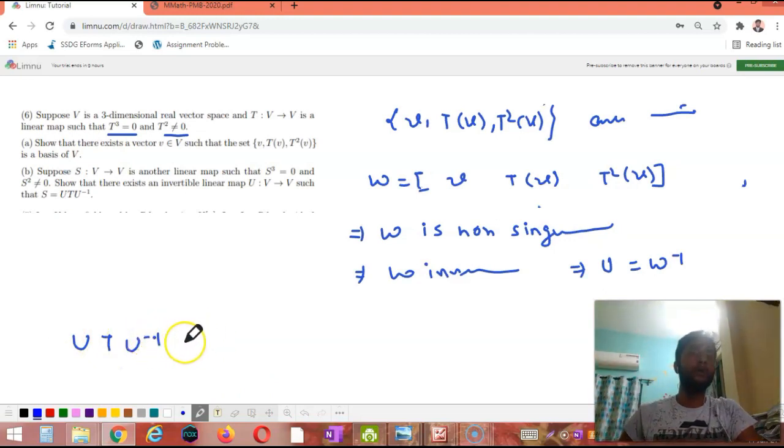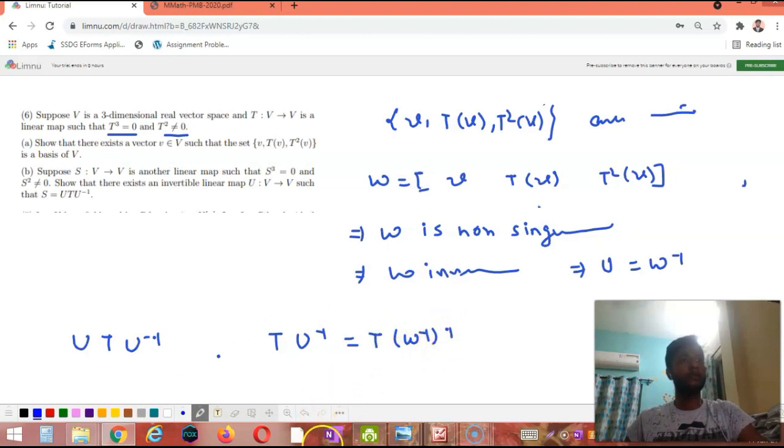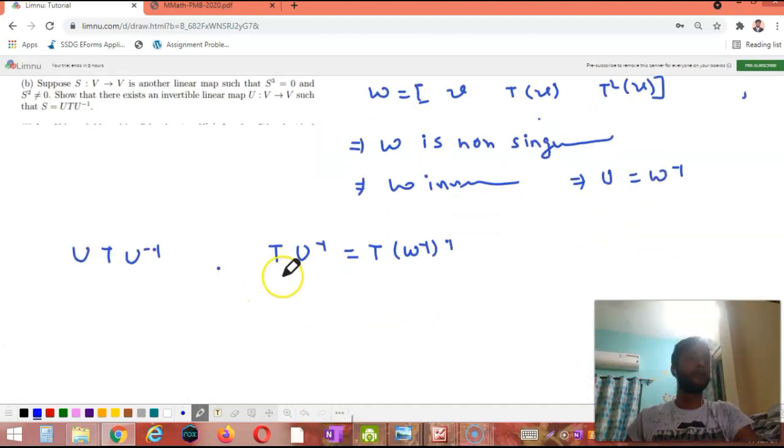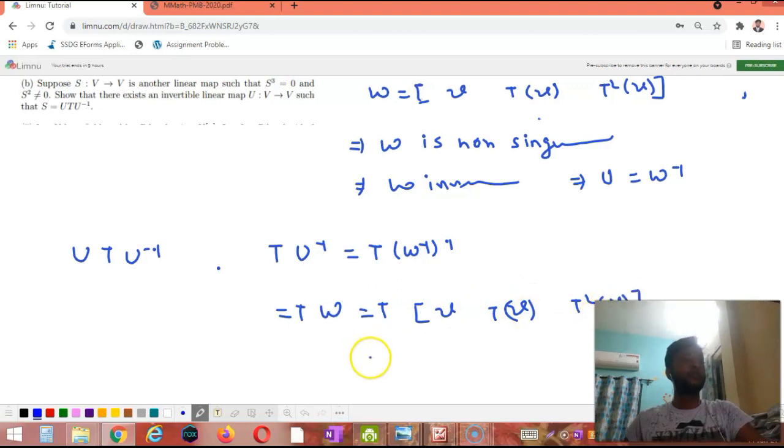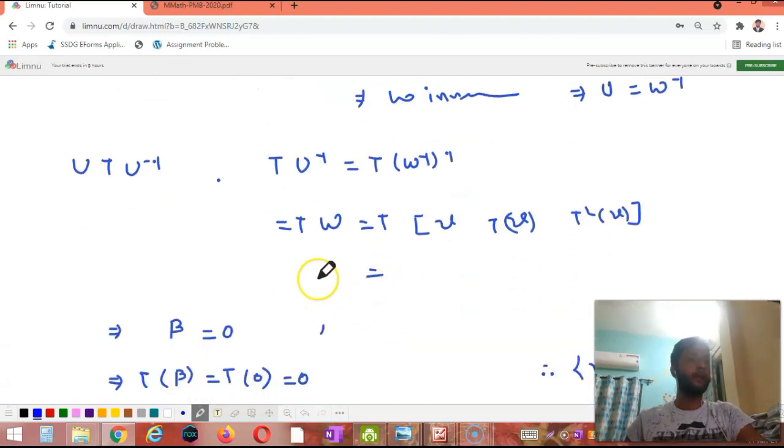Before that, I am going to find out the value of T into U inverse. So it is T into W inverse its inverse, which is nothing but TW. Now, as this is T and W is V, TV and T square V, if we multiply this, we can say that it is nothing but